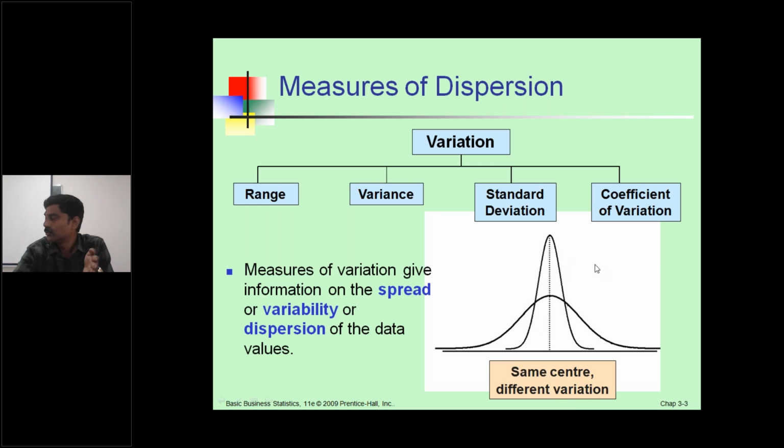See here, two bell-shaped curves. One has a small standard deviation, closely packed around the peak, and another one covers the entire distribution. This is the broad standard deviation. Okay.